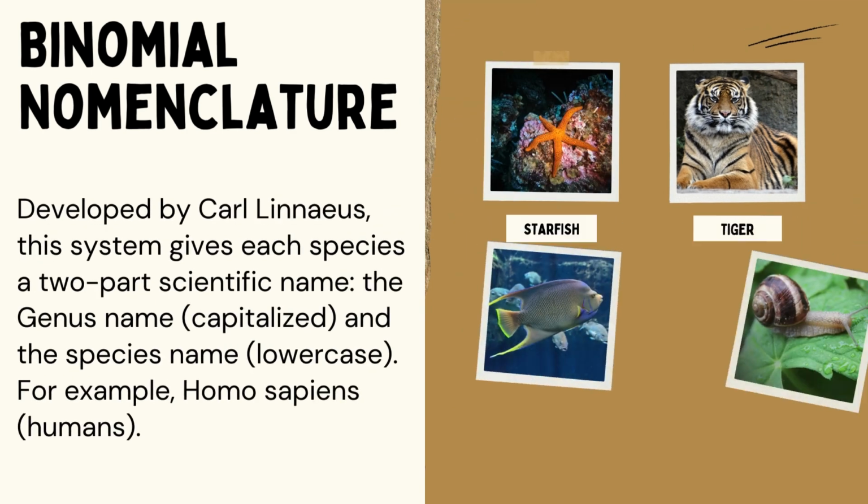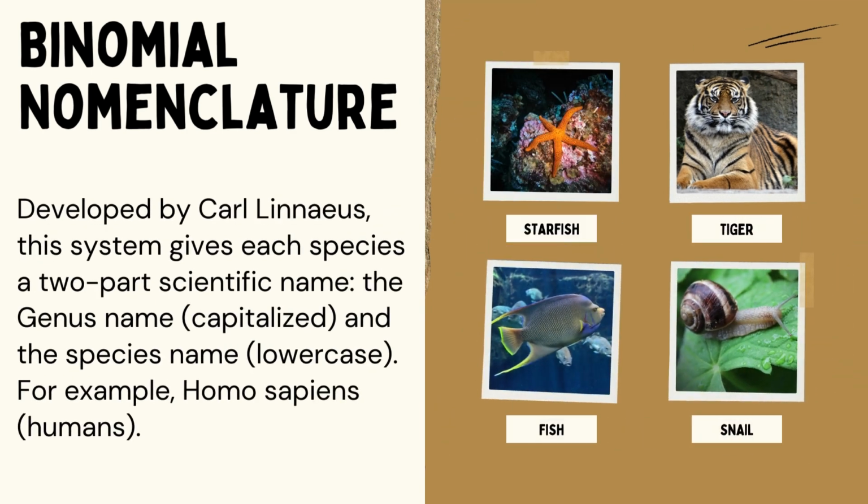Binomial nomenclature. So क्या होता है ये? It was developed by Carl Linnaeus. The system gives each species a two-part scientific name. हम जो भी animals या plants जो भी है, हम उनको जिस नाम से जानते हैं, that's a common name. But scientists जो होते हैं, they use a scientific name. So how they create the scientific name is that जो first letter होता है, it is made up of the genus name. So it is capitalized. उसका जो first letter होगा that will be capitalized. And then comes the species name. It is lowercase. For example, Homo sapiens, humans. Now Homo sapiens में H is capitalized whereas sapiens में S is in lowercase.